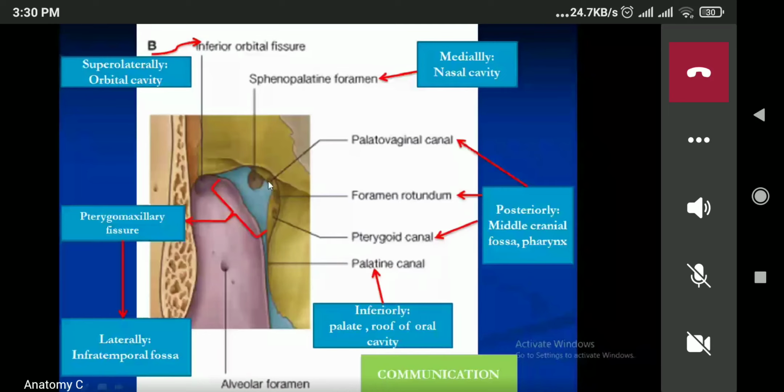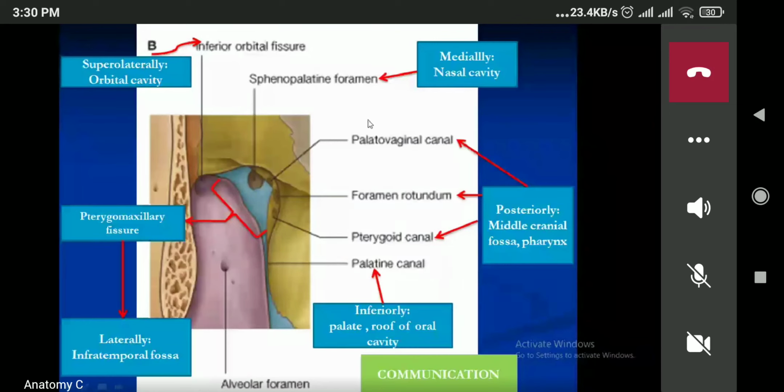Now in the roof, where the anterior and the posterior wall meet, can you see this one? This is known as the palatine canal. So inferiorly, it will communicate with the oral cavity. And next, medially through the sphenopalatine foramen, it will enter into the nasal cavity. So orbit, nasal cavity, pharynx, cranial cavity, oral cavity, infratemporal fossa. These are the communications of the pterygopalatine fossa through different foramina.